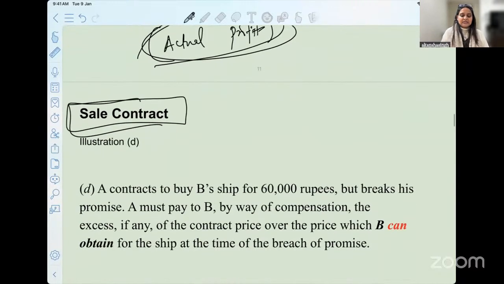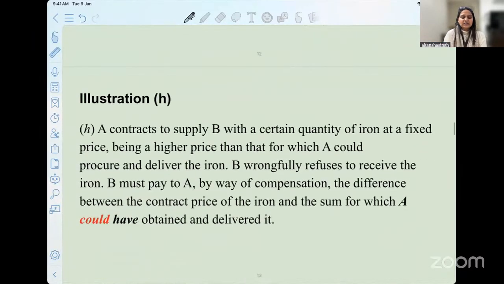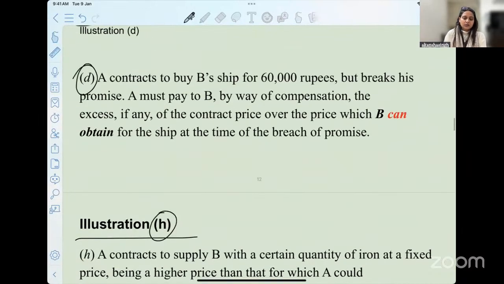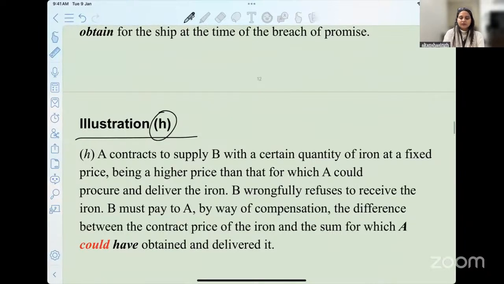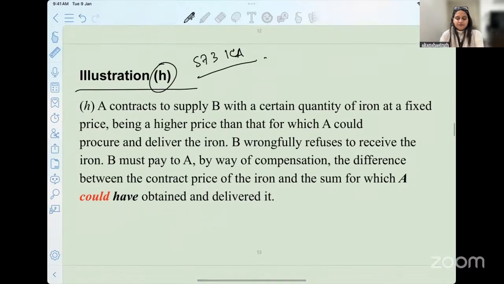The second is sale contract, where you are trying to sell something. As I told you, here you are selling, right? Buyer, seller, you do not have to repurchase, you do not have to resell. We have discussed this illustration. We will discuss the second illustration. These illustrations D and H are from section 73 of the Indian Contract Act itself. Okay. So what is illustration H telling us here?